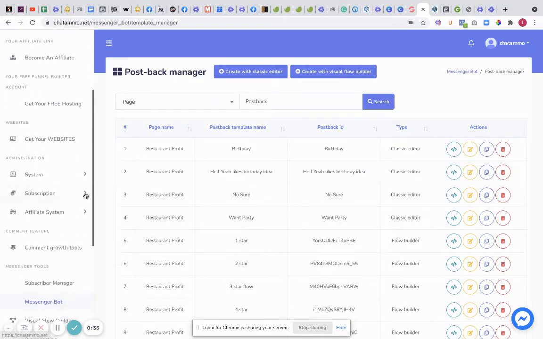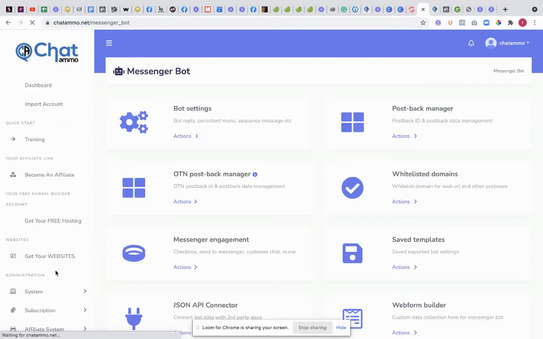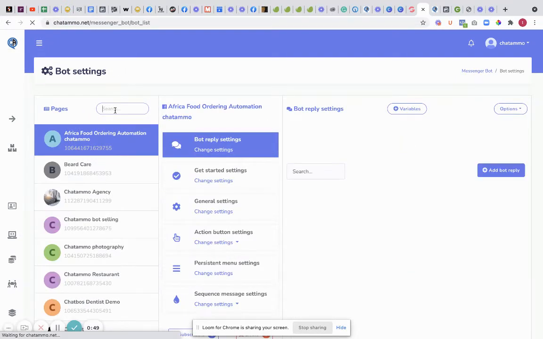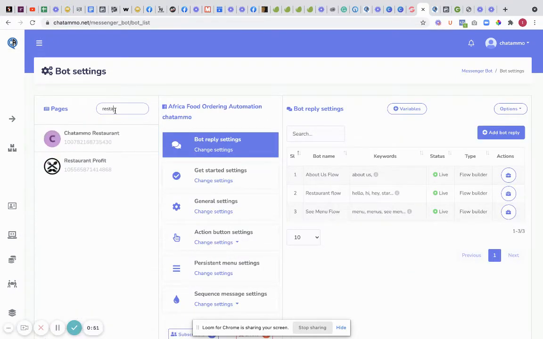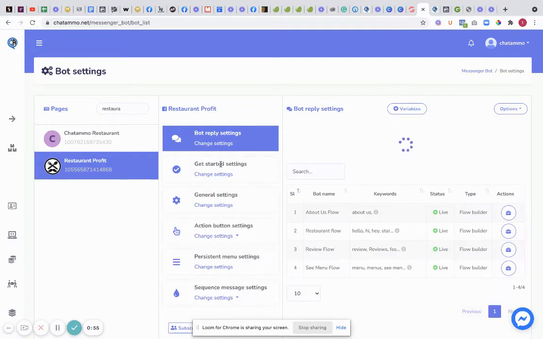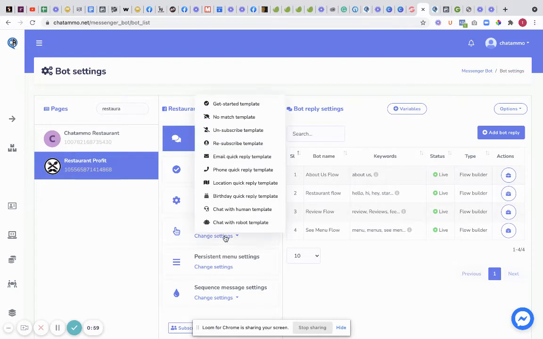Right, so first things first, what we can actually do is we can go into Messenger bot. All right, now this is the simplest way. This is just simply setting up a quick reply template. Now, quick replies will provide the telephone numbers for them. So we're going to put this in restaurant profit. And what we're going to do is we're going to go down here and we're going to look at action button settings. Right, now in action button settings, you have quite a few different ones here.